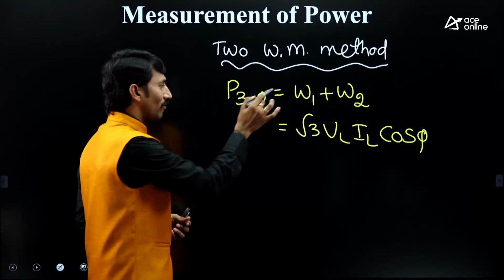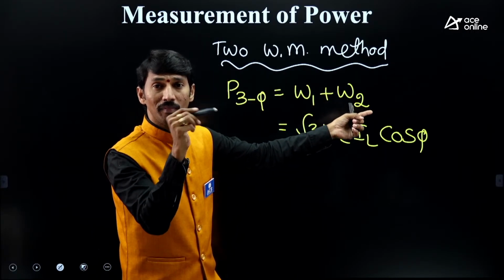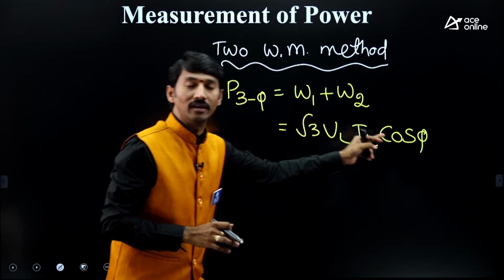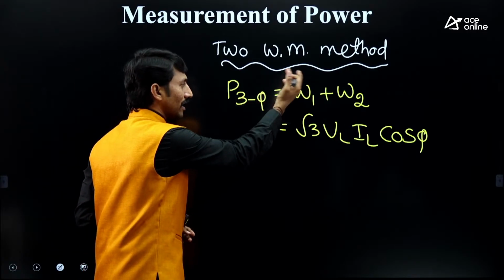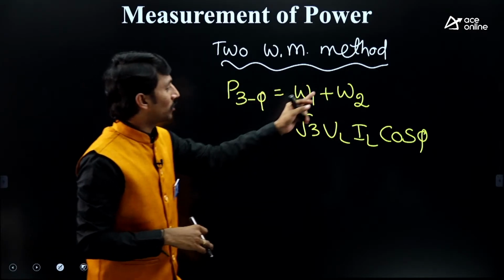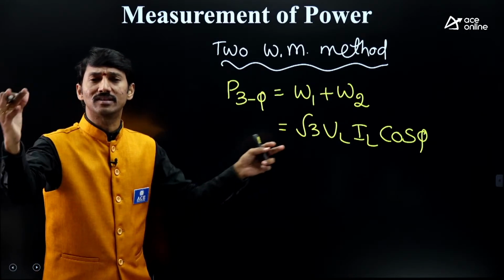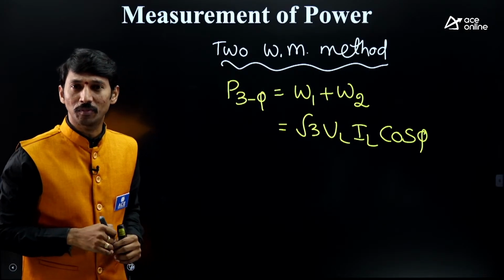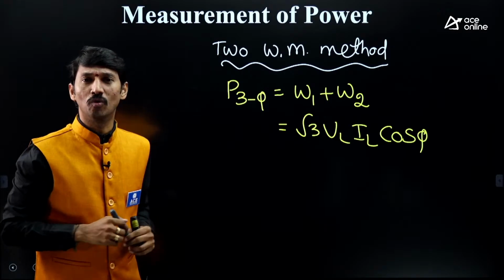Therefore, the first wattmeter reading is important, and the second wattmeter reading is important. After adding, how we are getting the result, the entire approach is very, very important. So I am going to take wattmeter 1 connection, wattmeter 2 connection, and the readings. Both must be added to get the corresponding 3-phase power. This is a simple history related to the 2 wattmeter method.